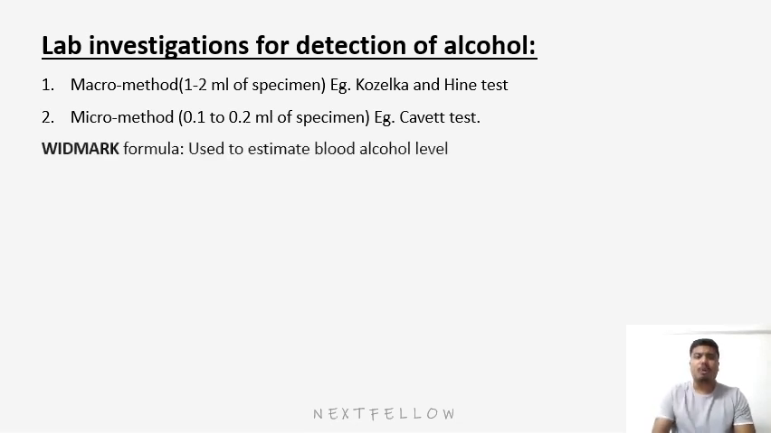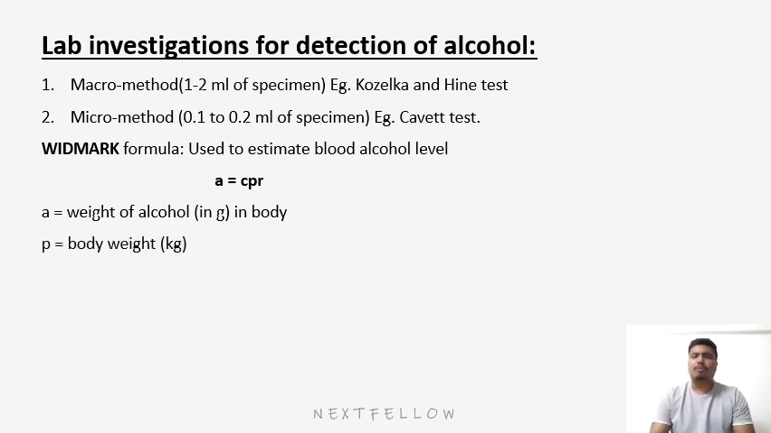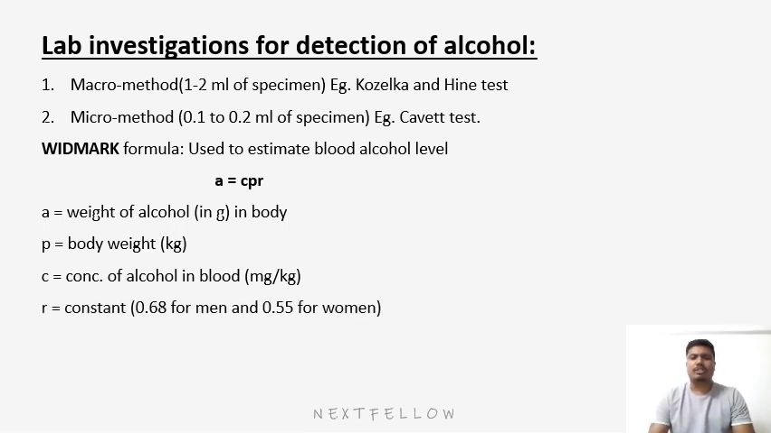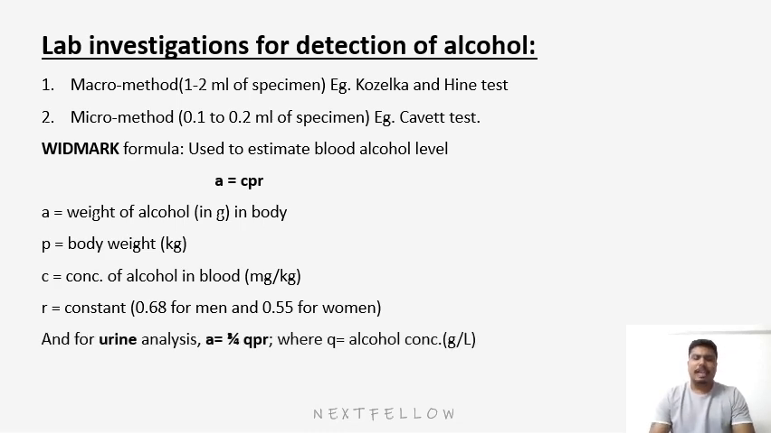Both these tests depend on the reduction of dichromate in sulfuric acid by the alcohol vapor. Now, Widmark developed a formula to estimate the blood alcohol level, where A = CPR. A stands for the weight of alcohol in grams in the body, P stands for the body weight of the person in kilograms, C stands for the concentration of alcohol in blood in milligrams per kilogram, and R is a constant which is 0.68 for men and 0.55 for women. For urine analysis, the formula is modified as A = 3/4 QPR, where Q is the alcohol concentration in urine, in grams per liter.